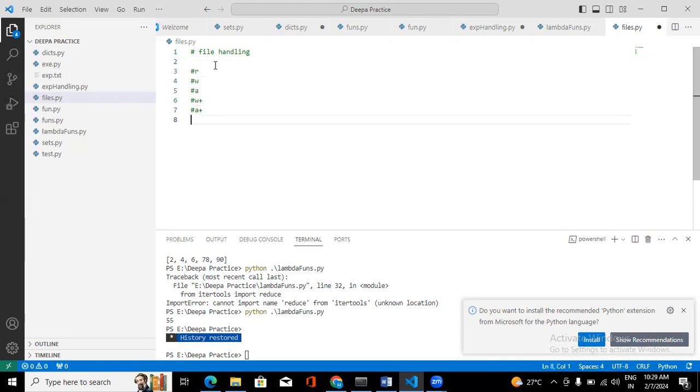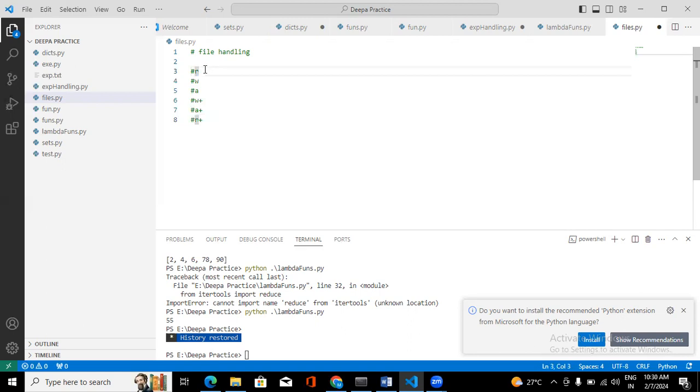And R plus is also a read mode. One more mode is there, that is R plus. We can read the data using R plus also. By default it will be in read mode. If you don't specify any mode while opening the file, it will be in read mode.